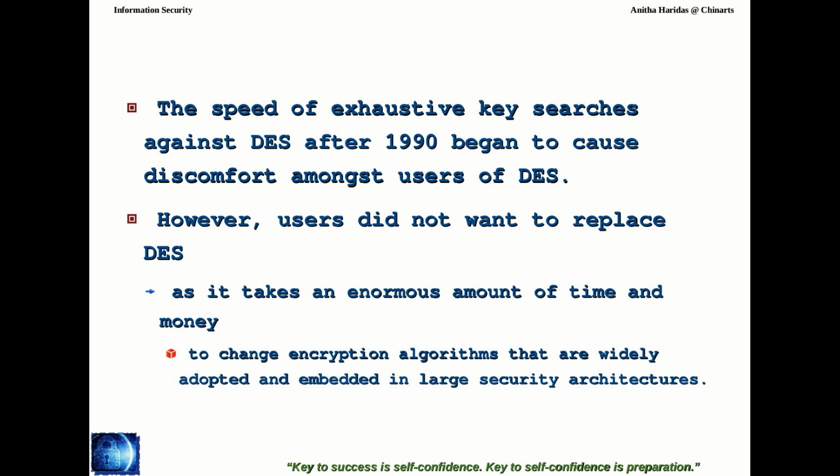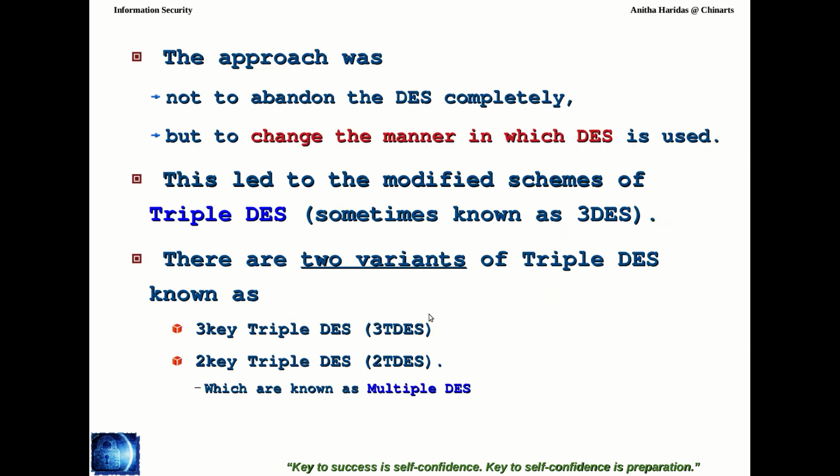So they were not willing to make the changes. Right? Why? Because it will take an enormous amount of time as well as money. Changing encryption algorithms that are widely adopted and embedded in large security architectures will take more time and more money also. So they were not willing to replace the DES.